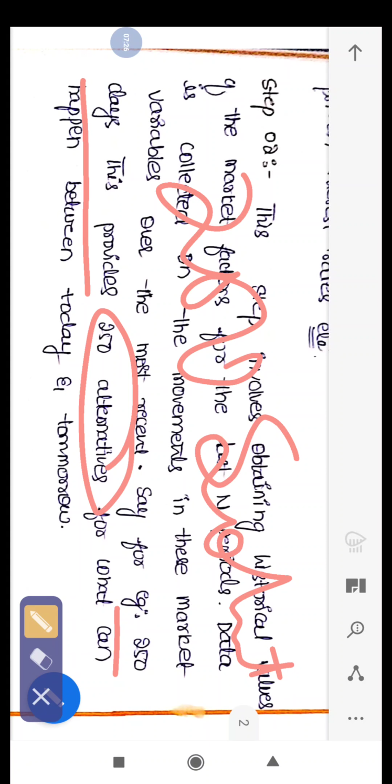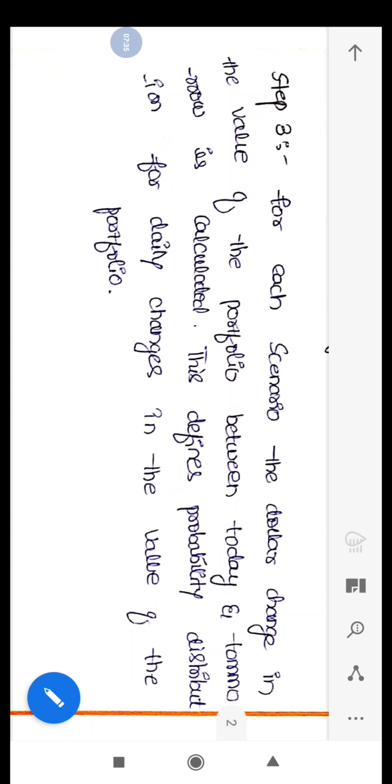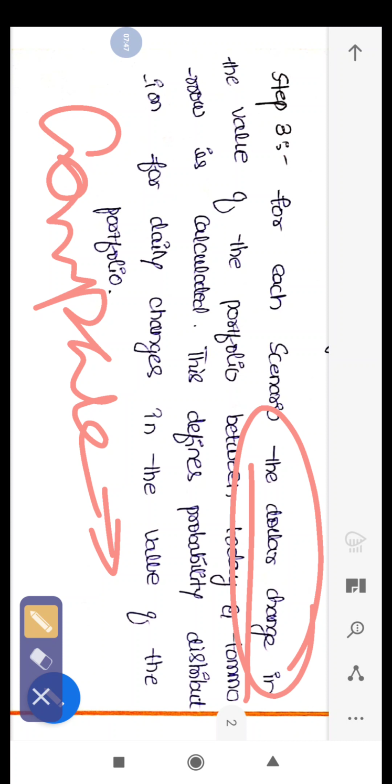What can happen today and tomorrow? So n number of days will provide n number of alternatives or n number of solutions. The third and last step is for each scenario change. After comparing the data, whatever change you estimate will be written in dollars, or for countries like India, it can also be measured on a percentage basis.